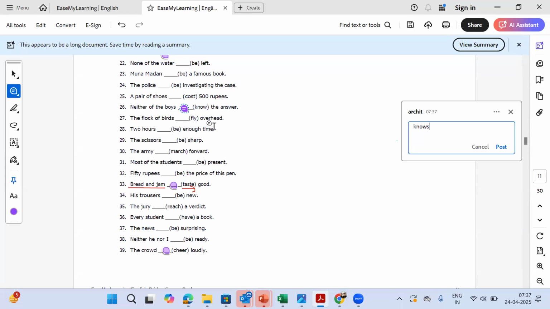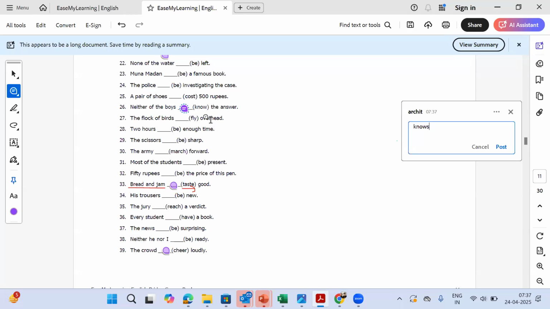So there are three people. So we will talk about the last person in the end. So it's one person. So we will say knows. Here also we are just not taking names, but we are talking about each of them individually. That's why the answer will be knows, not know. Think of it as just individual items being named one after the other.